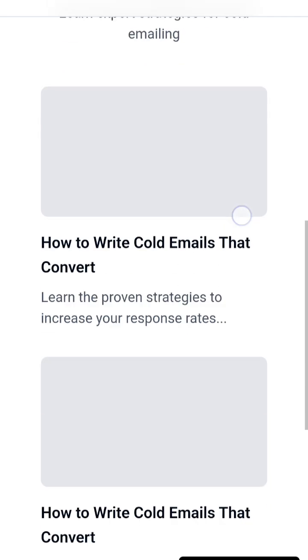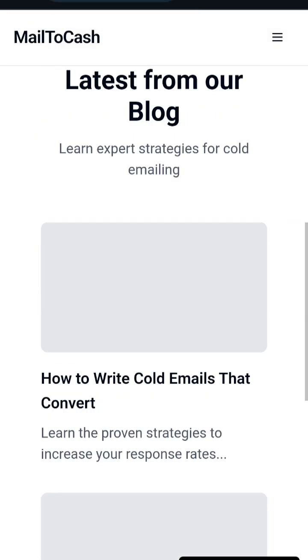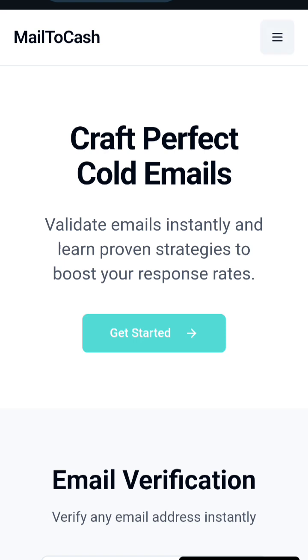So the latest blog, how to write. So we are going to be filling this later. You can see this is placed there, and that's the footer. And then you're going to click on the menu. It should show you different kinds of menu, which means the menu is not working for now. So these are the information that we need to know, so that we can go ahead and prompt it to do everything that we have.